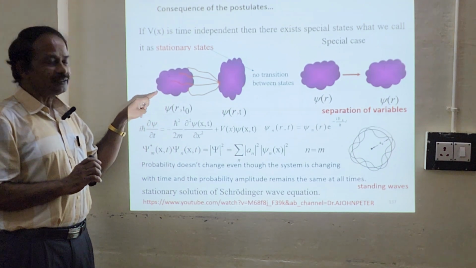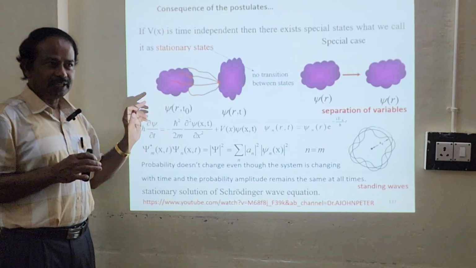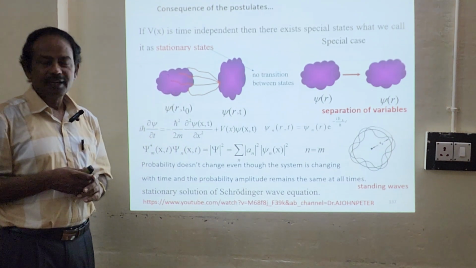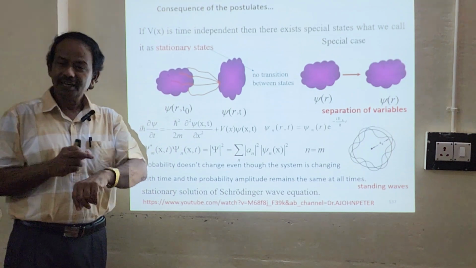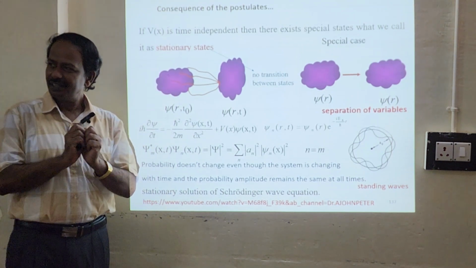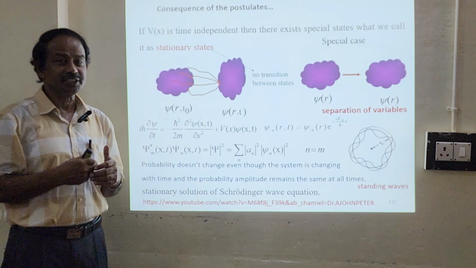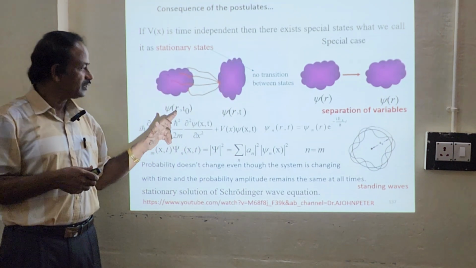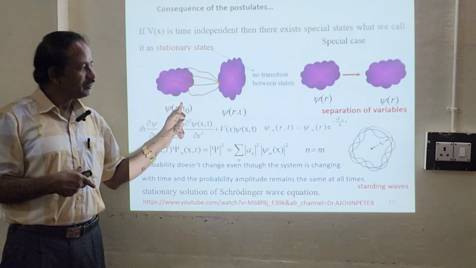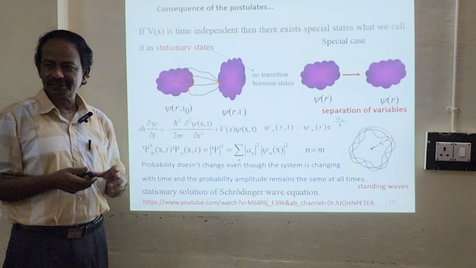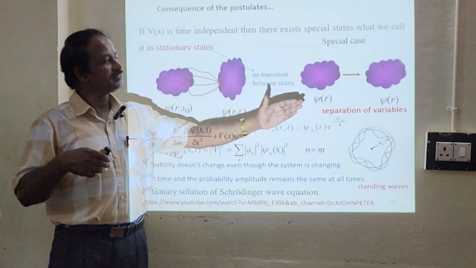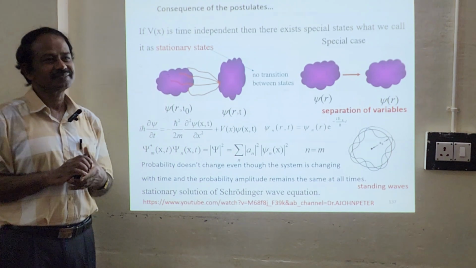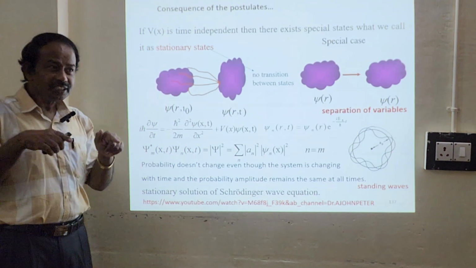Now look at this at t equal to 0, the initial state, where this is my wave function. As time changes the wave function may change with respect to time. Suppose there is no change, which is a special case in which the potential energy does not depend on t.